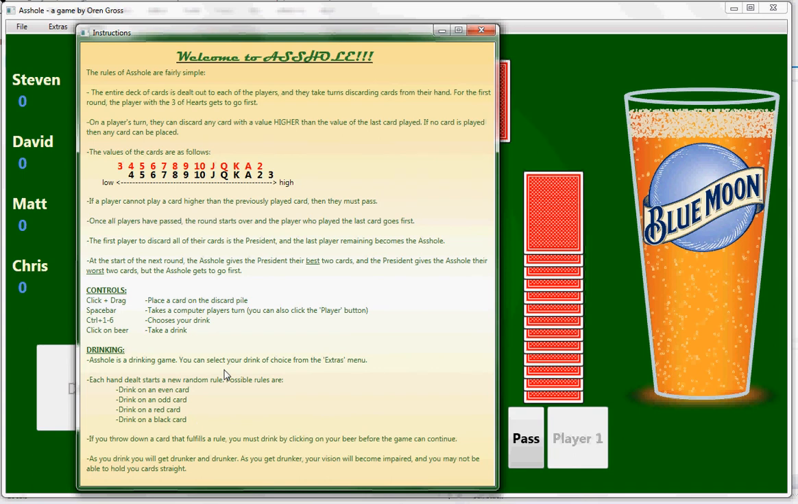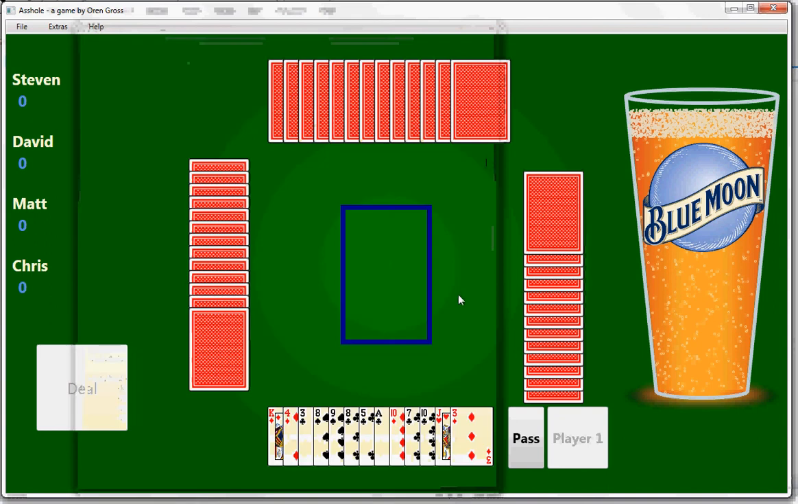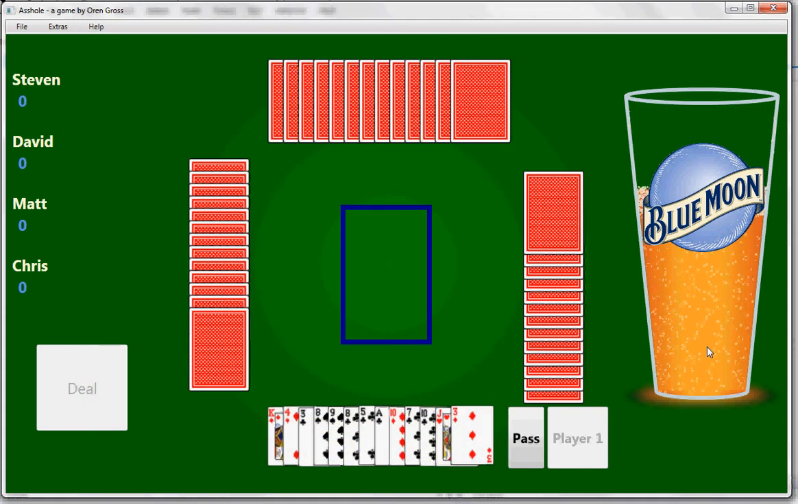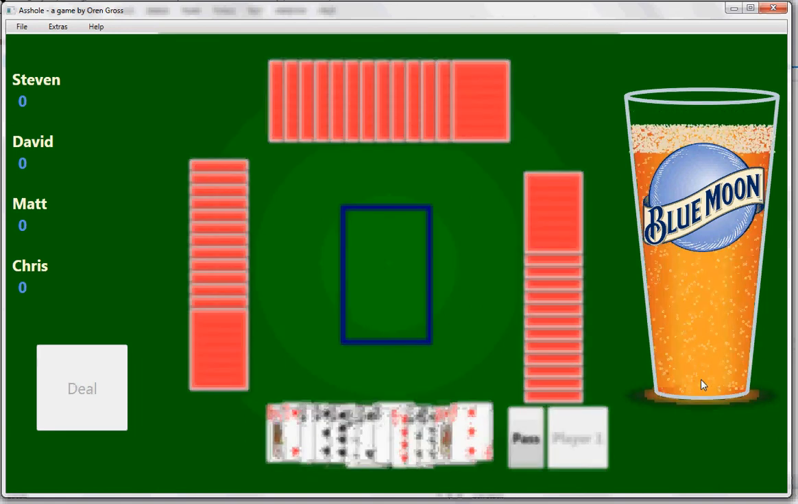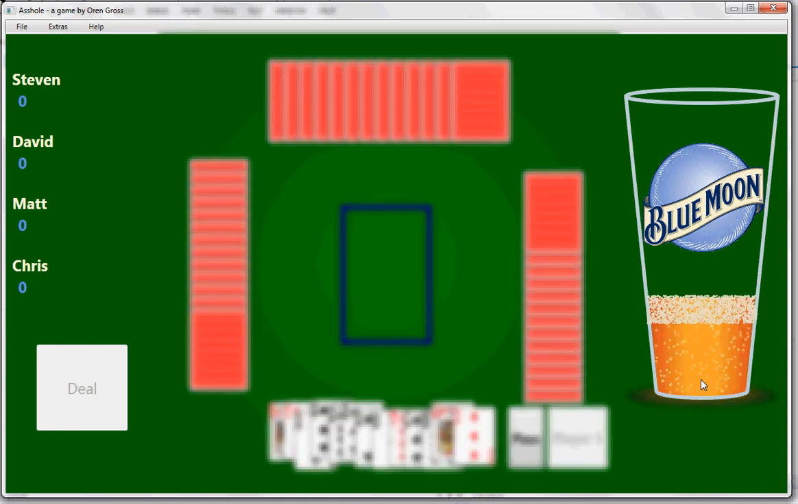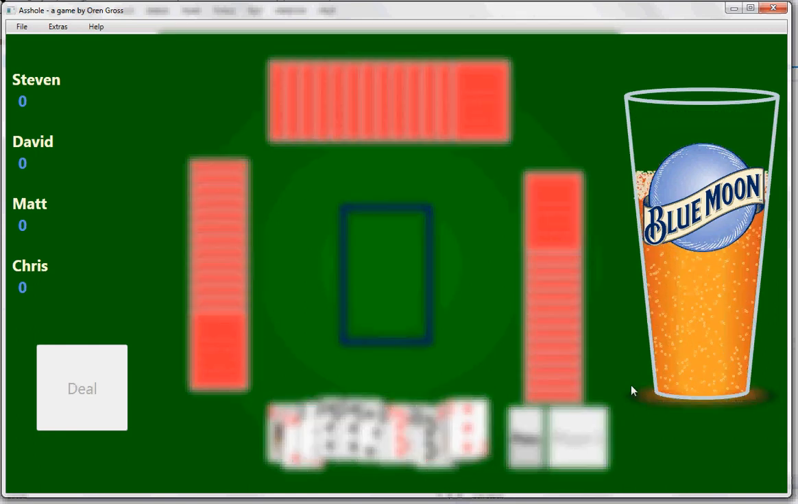So if it's your turn and you do any of those things, depending on what the rule is, then you will have to drink, and the game will not continue until you take a drink. Now, the idea of the drink is as you drink it, you get drunker and drunker, and the screen gets blurrier, and you're not able to hold your cards correctly, so they jump all over the place. To the point where it becomes really challenging, you can't really see what cards you're putting down.